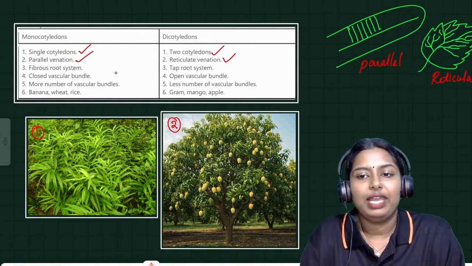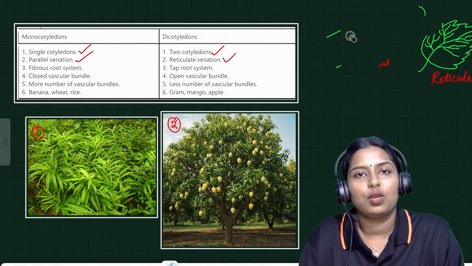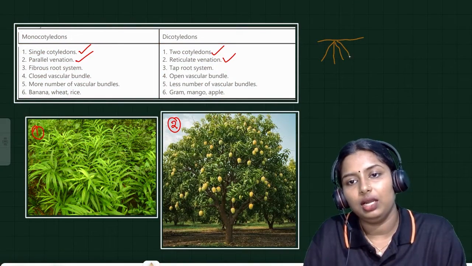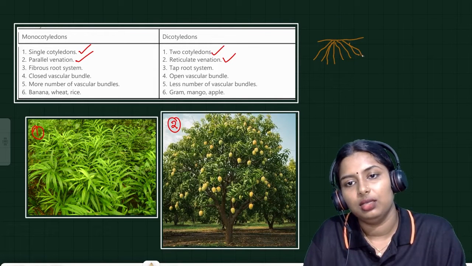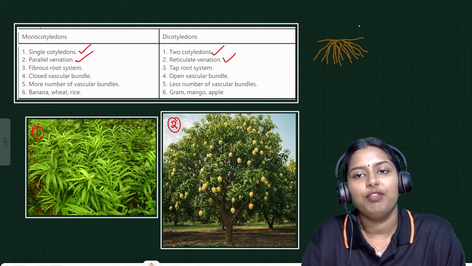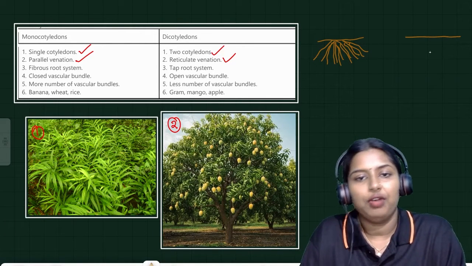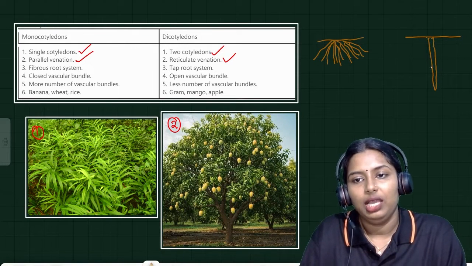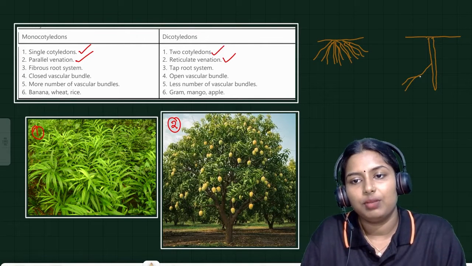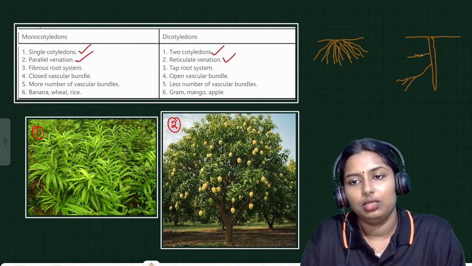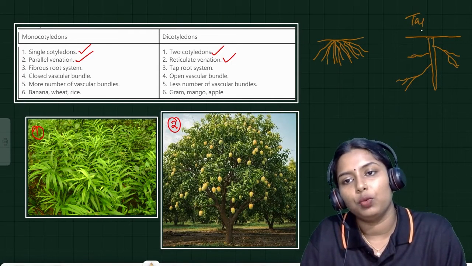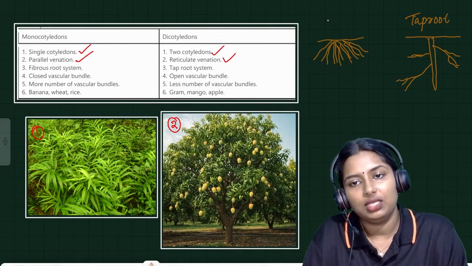And the root system is fibrous. What do you mean by fibrous root system? If the roots are like this, this is called fibrous root system. Most of the monocot plants have a fibrous root system. In the case of dicot plants, it has a tap root system. A main primary root is there and some secondary roots arise from the primary root. This is how a tap root system is formed. This is tap root and this is fibrous.